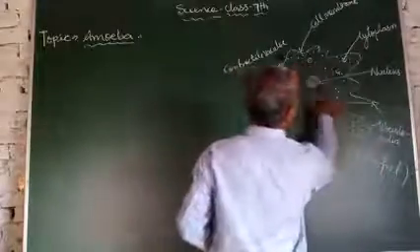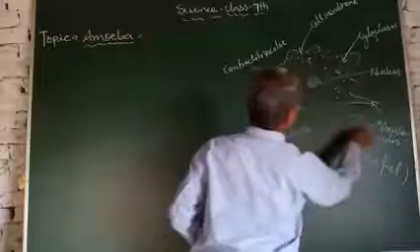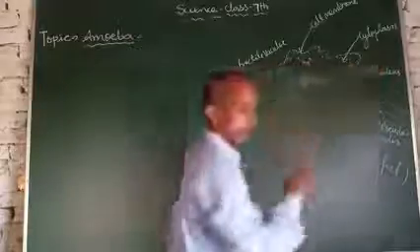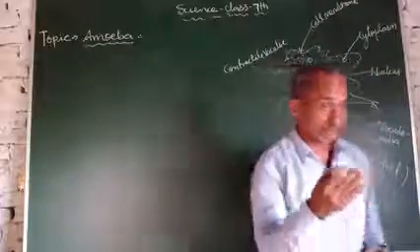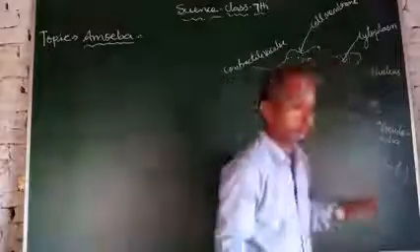This is the cytoplasm, this is the cell membrane, and this is the nucleus.